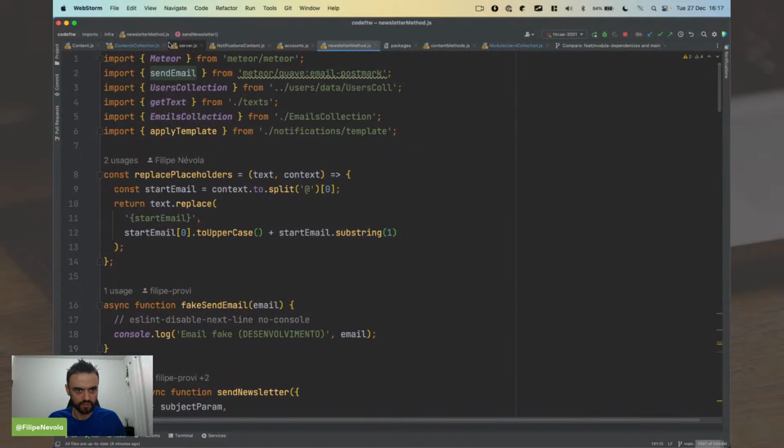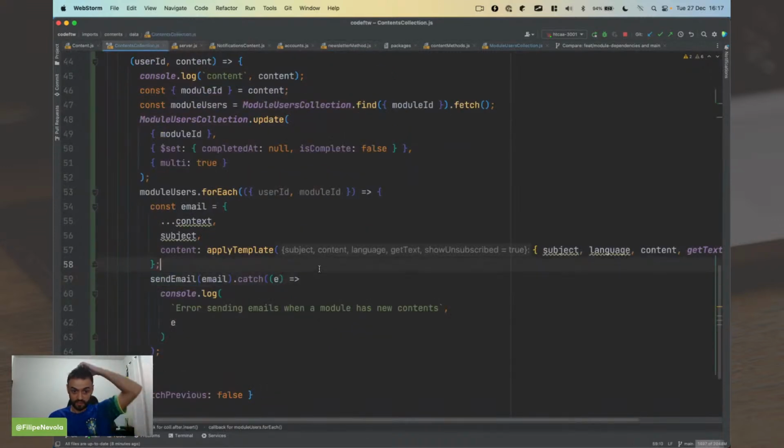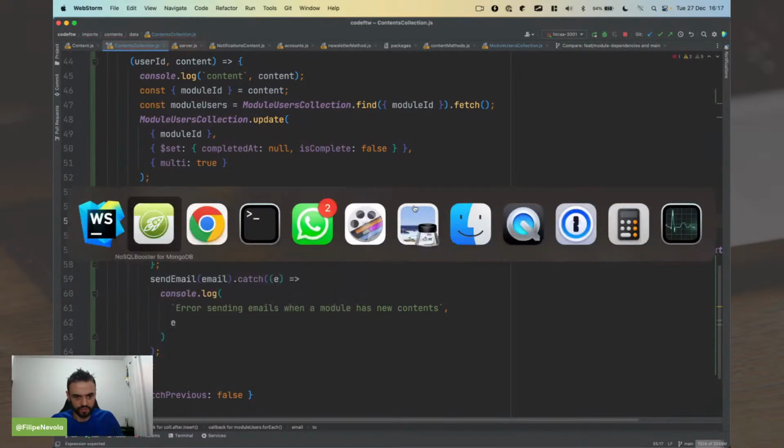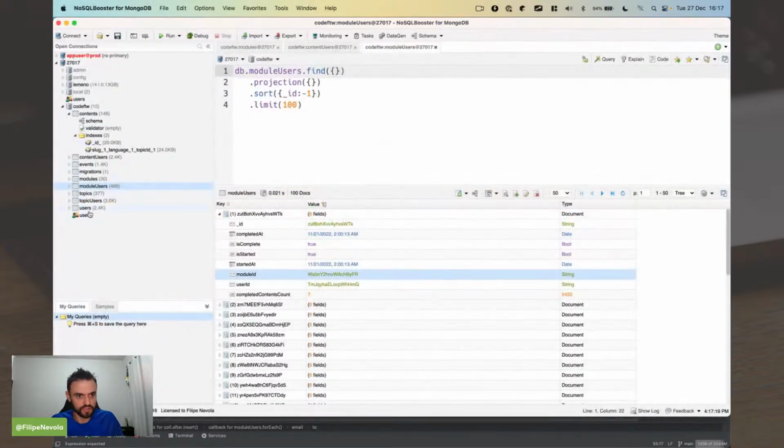Oh, yeah, we should create a layer after that. But okay, now we have all these module users. Yeah, but you need to have a layer, otherwise you can't notify. Oh, we can just use the wrong token, that's fine. Okay, so I need to have the to. Let me check my user here.